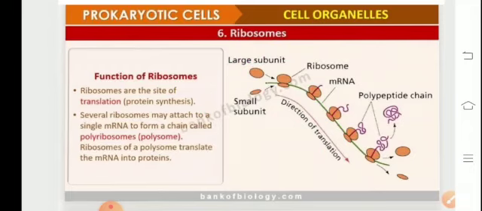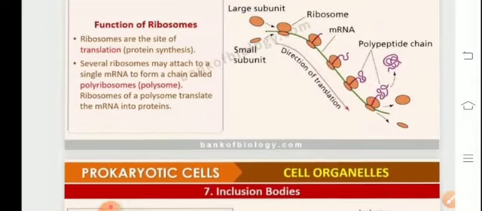The ribosomes of a polysome translate the mRNA into a protein that forms a polypeptide chain. Peptide bond is the bond present between the amino acids, that is the CONH bond. There are 20 amino acids in all, and a few are essential and the others non-essential amino acids.